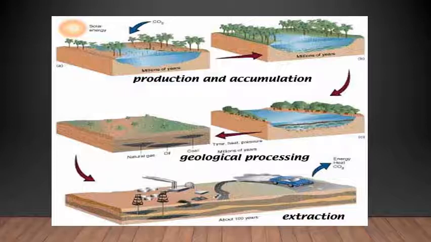When these sources got buried under the earth's crust, after millions of years, the trees and the water got converted into petroleum, natural gas, or coal.